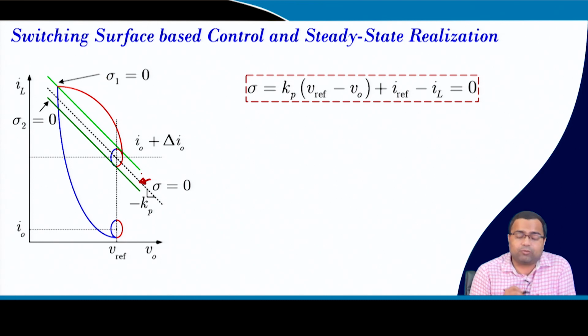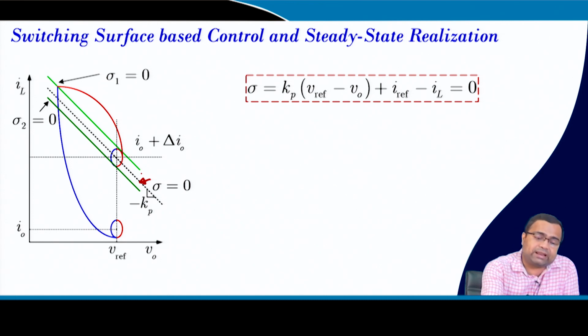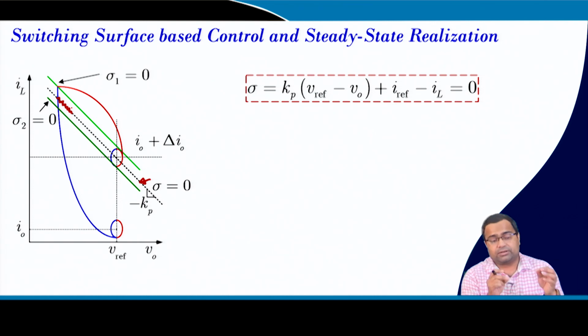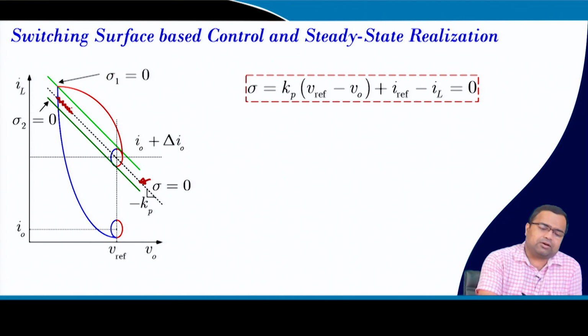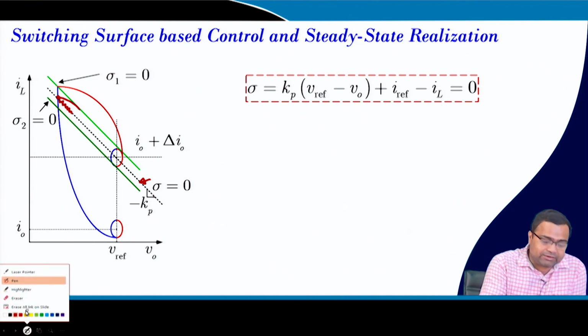Why? Because we cannot expect the switch to turn off exactly on this sigma. If we try to keep the trajectory very close to that sigma, it cannot be, because it will actually move away. We cannot use this sigma, because this is particularly important when you come to steady state.